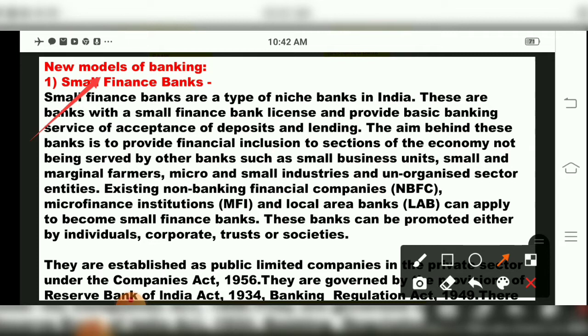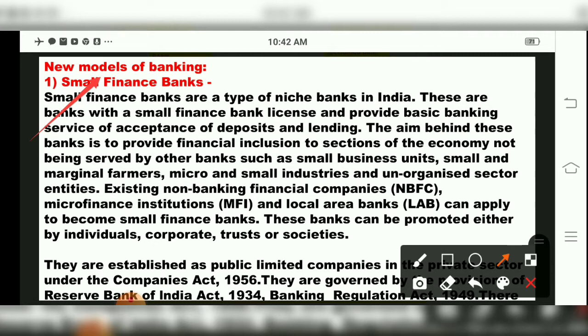They are given a small finance bank license, and they provide basic banking services, that is accepting deposits and lending money.